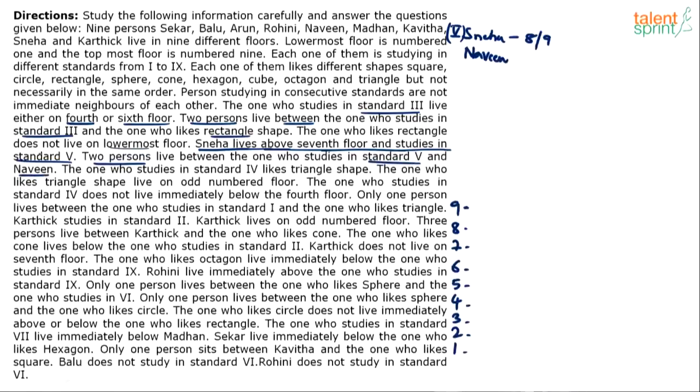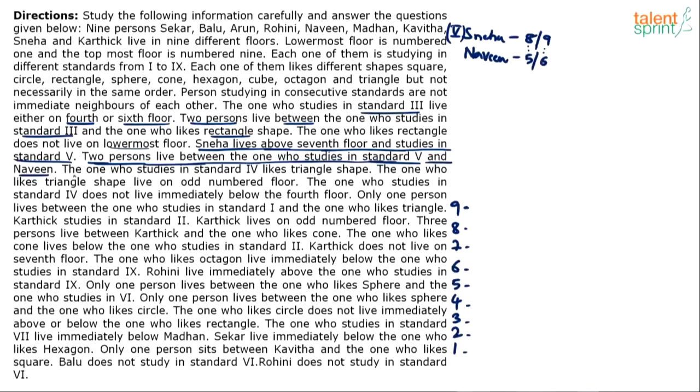So clearly Naveen cannot be on 11th or 12th floor because those floors do not exist. So Naveen should either be on 5th floor or 6th floor, because 8 and 5 have got 2 floors in between them, 6 and 7, 9 and 6 have got 2 floors between them. But which floor does Naveen study on? That's not known to us. But there's a pair. Remember, 5, 8 Naveen Sneha or 6, 9 Naveen Sneha. Right? Two persons live between standard 5, which is Sneha, and Naveen.